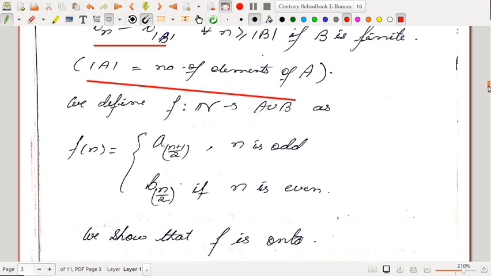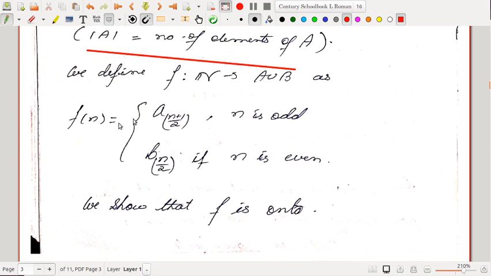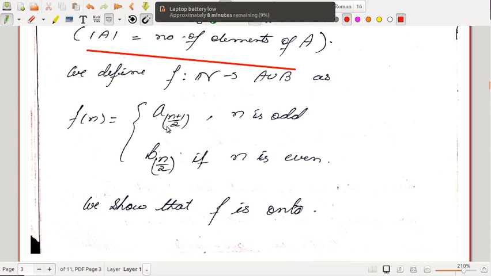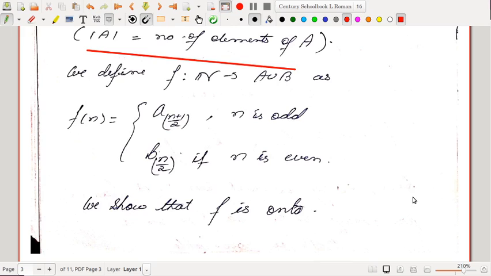So we define f from N to A union B as f of n equal to a subscript (n plus 1) by 2 if n is odd, and b subscript n by 2 if n is even. Okay, and we show that f is an onto map, because to show that a set is countable, it is enough to construct an onto map from N to it. That is what we are doing now.